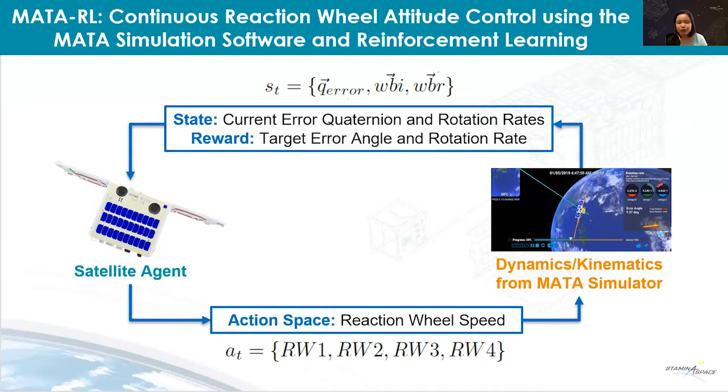So if we translate those concepts to the satellite attitude control, our agent would be the satellite, and then our environment would be the MATA simulator. And then our states, we have 3 states: the error quaternion, and then the rotation rates, WBI and WBR. WBI is the rotation rate with respect to the inertial frame, and WBR is the rotation rate with respect to the reference frame. The reward is dependent on the target error angle and rotation rate. I will be discussing in detail the reward function in the next slide. And then lastly, our action space will be the 4 reaction wheel speeds of our Diwata satellites.